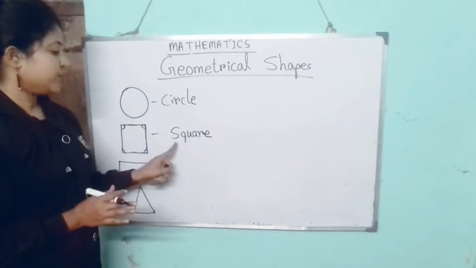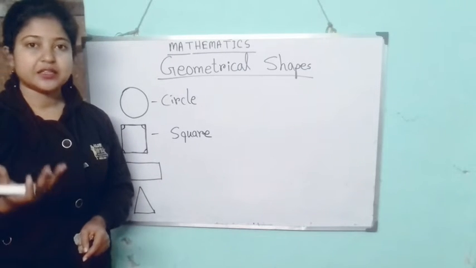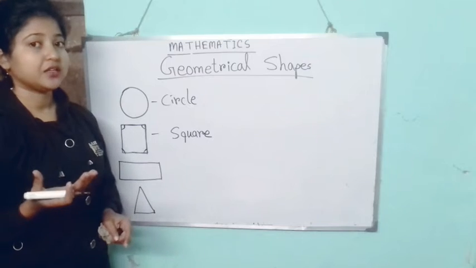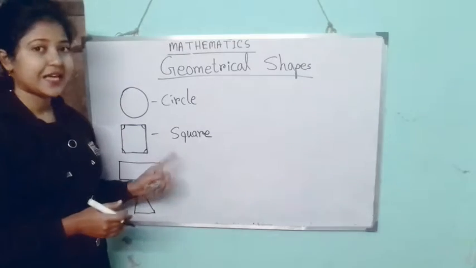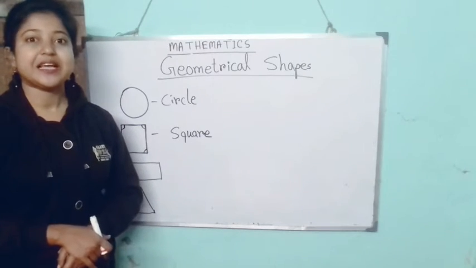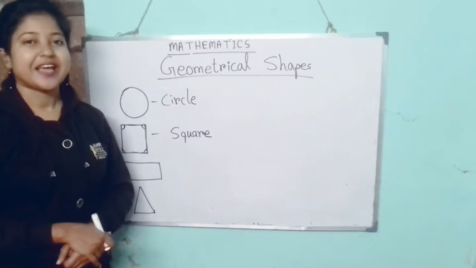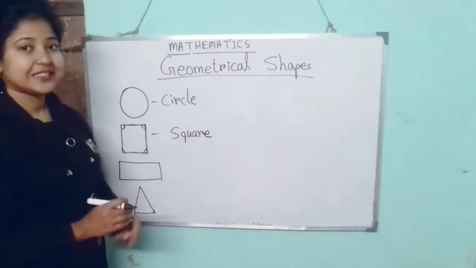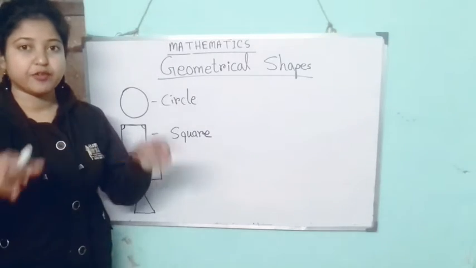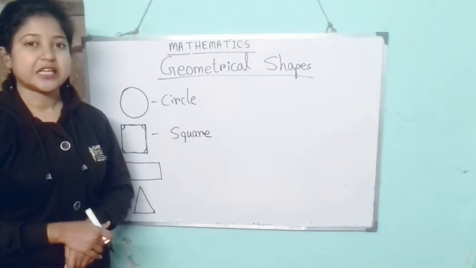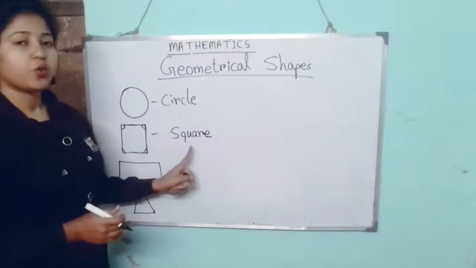Okay. So what are the things you have seen in square shape? You have seen the carom board is in square shape. Have you seen a carom board? Carom board is in square shape. And chess board also. Have you played chess yet? Chess board also is in square shape.